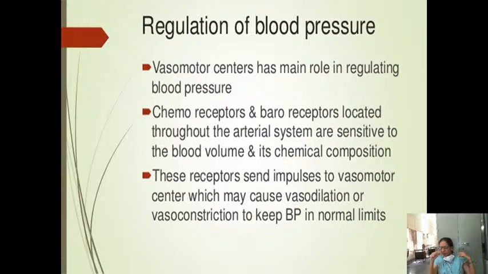Whenever your blood pressure is less because of bleeding or some hemorrhage, vasoconstriction should occur to regain the BP. When BP is more, vasodilation should occur to bring down the BP. So vasoconstriction and vasodilation are done according to our body's needs. When the BP is more, it has to vasodilate. When the BP is less, it has to vasoconstrict. If you remember these two, you can follow these mechanisms very easily.